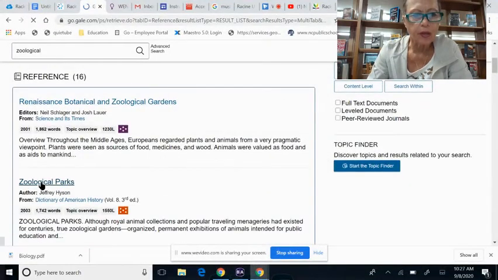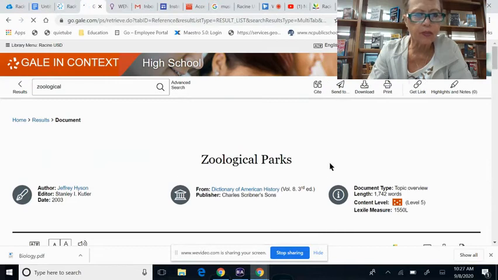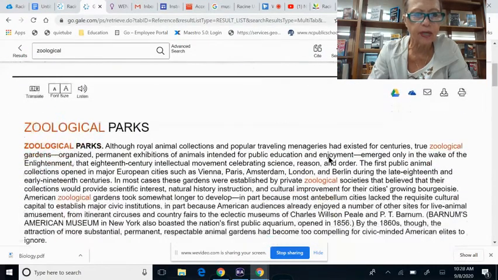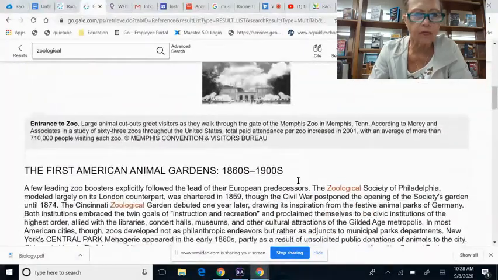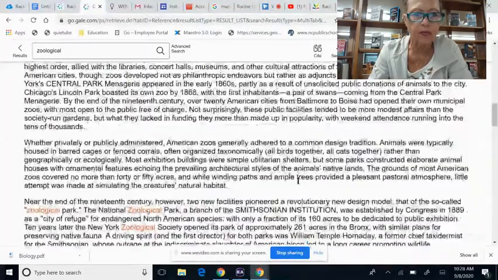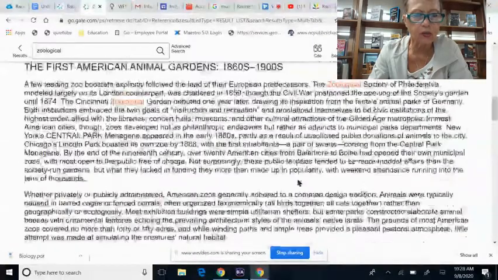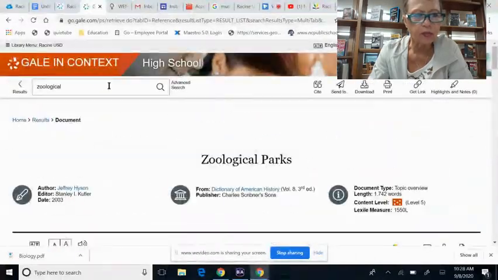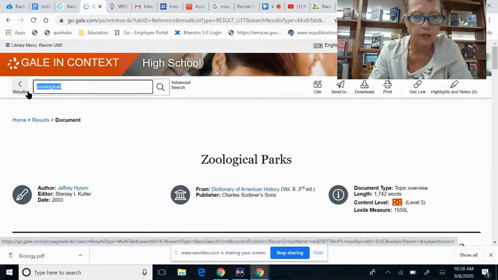And I'm coming to all kinds of information that I could possibly use. There's some biographies of people that are associated with zoological studies. So what if I wanted to do zoological parks?